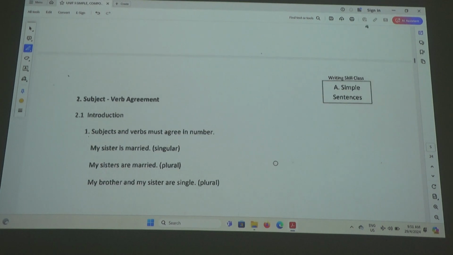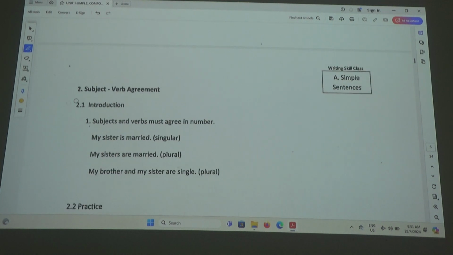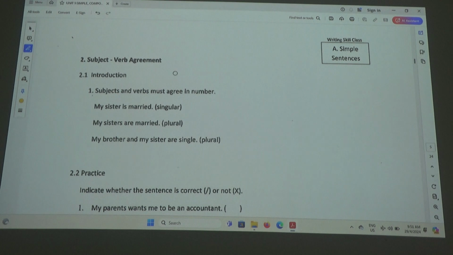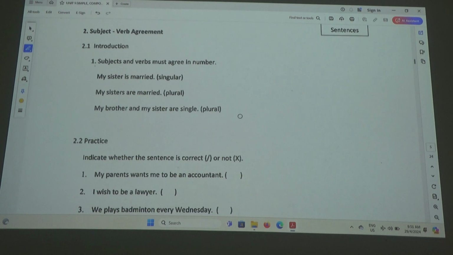Very good. Okay, let's look at still simple sentences but subject verb agreement. Sometimes the English language can be a bit confusing. So, let's get this correct. Subjects and verbs must agree in number. Okay, my sister, singular, so is married. My sisters, say you have 2 or 3 sisters, plural, so are married.